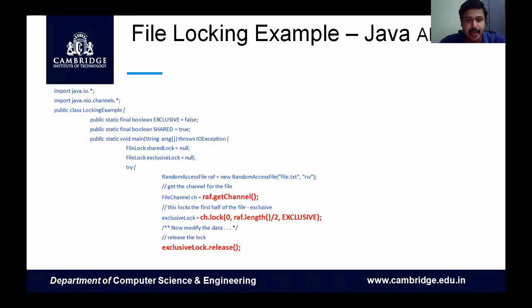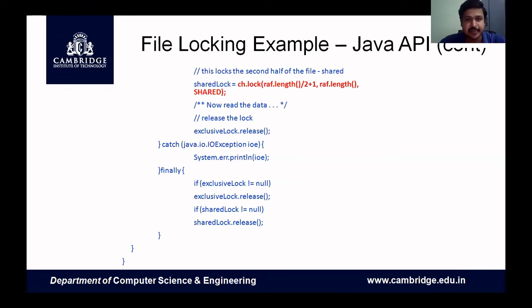So the first half of the file is locked exclusively, meaning all of it will be locked, and it will not ask you what you have to do. Once I have done that, I can release it with the exclusiveLock.release command. Then the second half, I am using as shared. Shared means from the half.